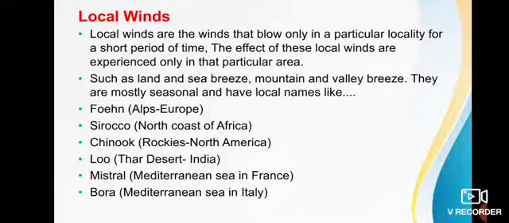Sea breeze and land breeze are two familiar categories of local winds. Sea breeze blows from sea to land. Land breeze blows from land to sea.